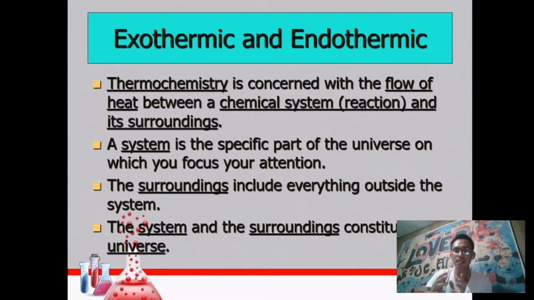So kung napapansin natin dito, we have this chemical system and its surroundings. In thermochemistry, we have these terminologies that we need to understand.